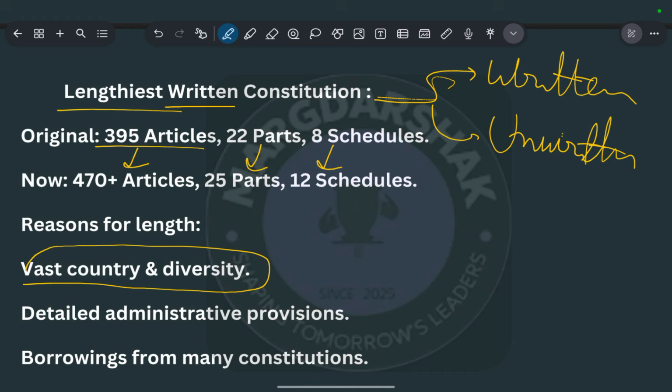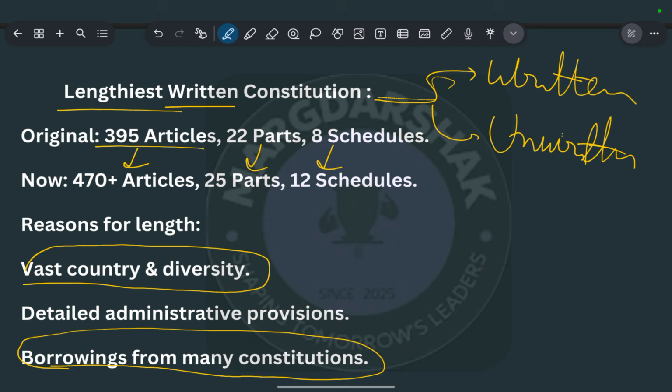This was one of the fantastic things that the constitution makers, the policy makers, did to the constitution: to make it a broad and elaborate form of a constitution that will provide everything in it. You don't have to read anything else other than the constitution. The interpretation of the constitution by the Supreme Court, by the governments, and by the administrations is the only source for the country's well-being.